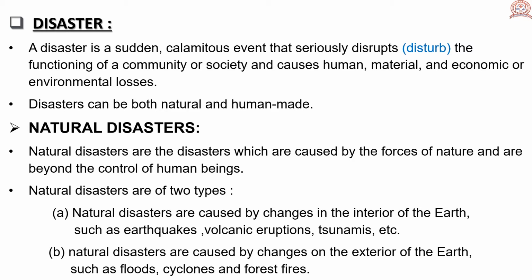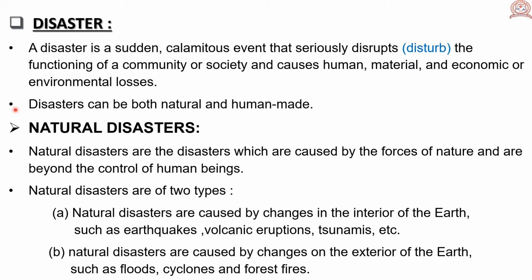Means disaster is a sudden event that disturbs the functioning of the community or society, which causes the loss of human beings, loss of materials like houses and infrastructure, and economic losses, and also the environmental losses.